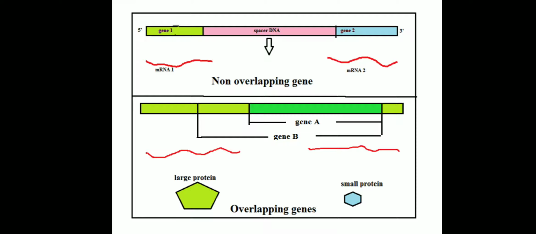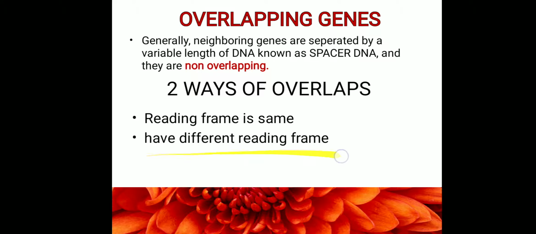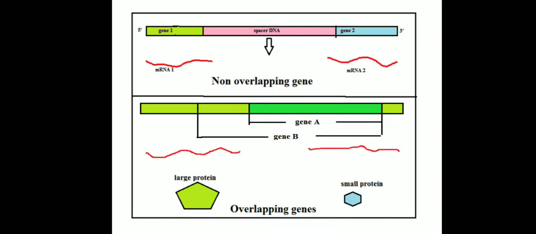In some other cases, the DNA sequence that is shared by the two genes is read in two different reading frames.